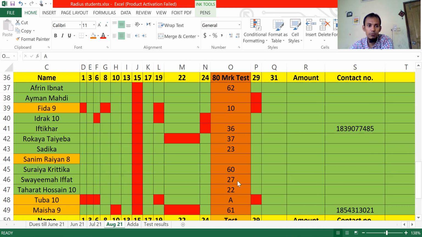Ifat also didn't answer many questions, didn't even attempt, and Taiba as well. Taiba should do much better. It's an 80 marks question, and Taiba got only 37. She has much better understanding. 62 is the highest mark, and there were 60 and 61 as well.